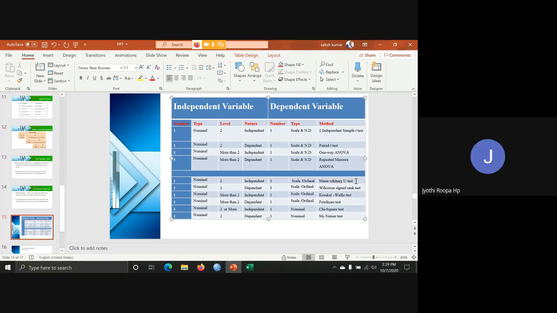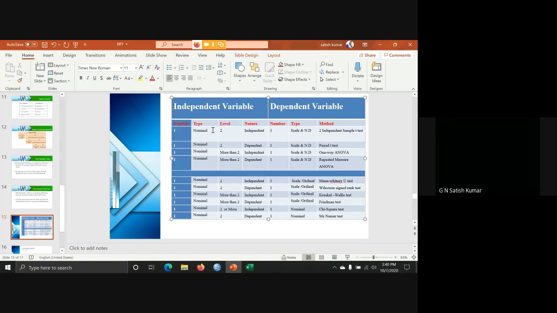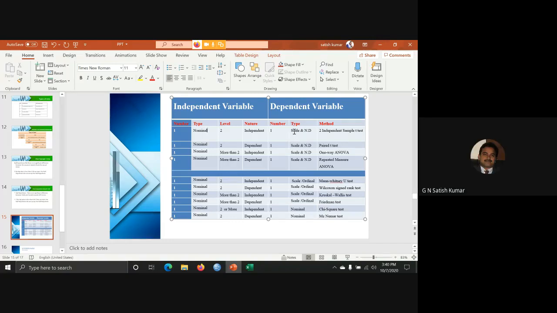Sir, can you please repeat it? Repeat that sentence. See, we have used the two independent sample t-test. What have we used? Nominal data, like gender, 2 levels, independent. We are taking the GPS score, the scale, normally distributed. Then we are using the t-test, the two independent sample t-test. In case the scale is not normally distributed, then we are going to use the Mann-Whitney U test. Okay, sir. Thank you.